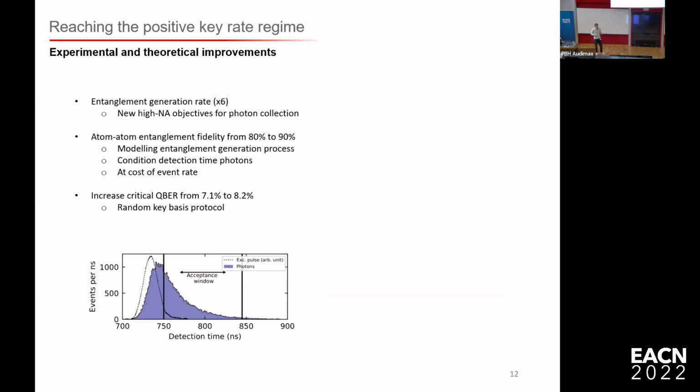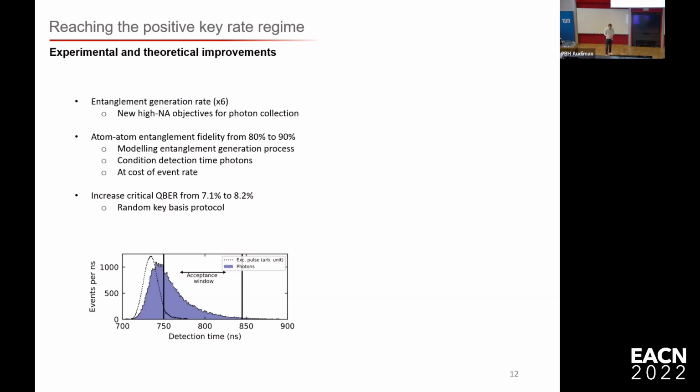So the first one was that we needed to increase the entanglement generation rate. This we did by changing the microscope objectives to increase the photon collection, and in particular to increase the amount of photons that we couple into the single mode fiber. Then the second part is we also needed to improve the fidelity. So before we had fidelities of around 80%, which are not high enough. And this we increased to 90% by accurately modeling the entanglement generation process.